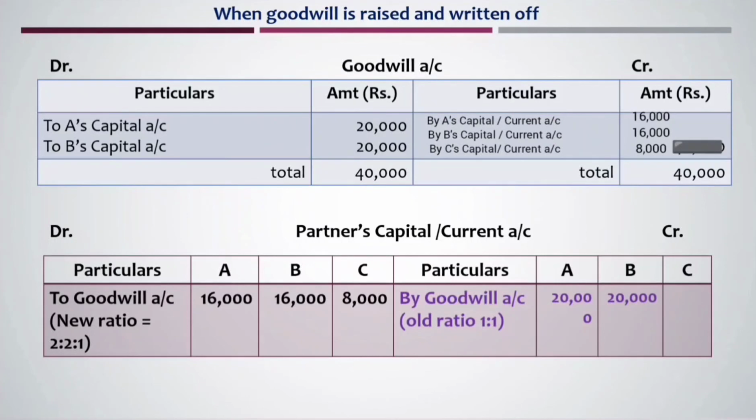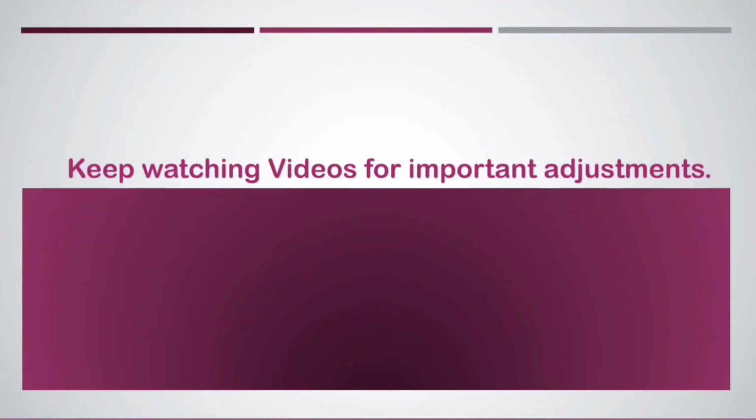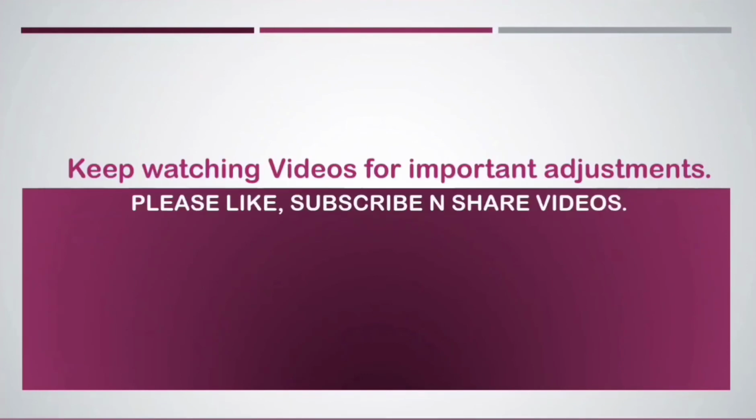So when goodwill is written off, entry will be all partners capital account debit to goodwill account. So to the debit side of partners capital or current account, you can see entry to goodwill account, and that amount of goodwill 40,000 is distributed as 16,000, 16,000 and 8,000 among all the three partners. Another effect of this you can see in the goodwill account on credit side as by A's capital 16,000, by B's capital 16,000 and by C's capital account 8,000. So thus goodwill is raised and then it is written off. So these are the two situations where the accounting treatment of goodwill is to be done.